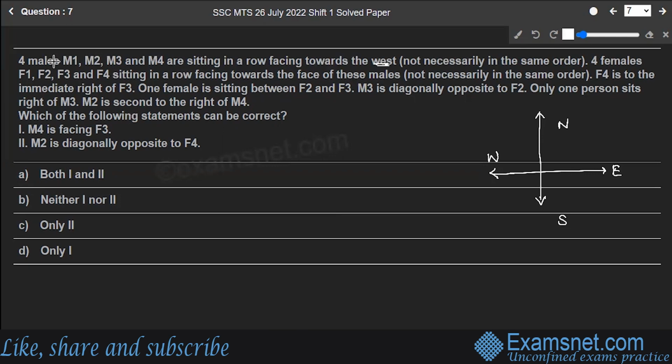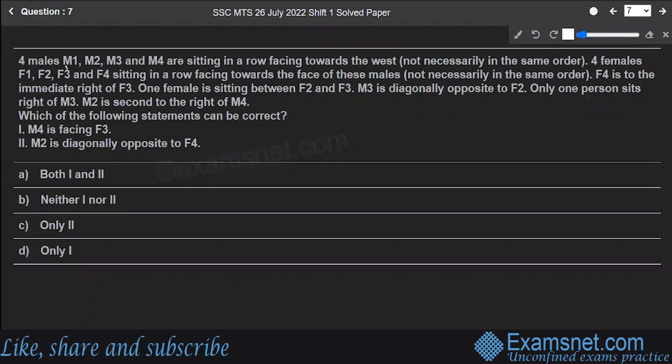M1, M2, M3, M4 are sitting in a row facing towards the west. Here are the 4 positions, 1, 2, 3, and 4. Now it is said for the males, M3 is diagonally opposite to F2. That means first of all, I have to make for the females.